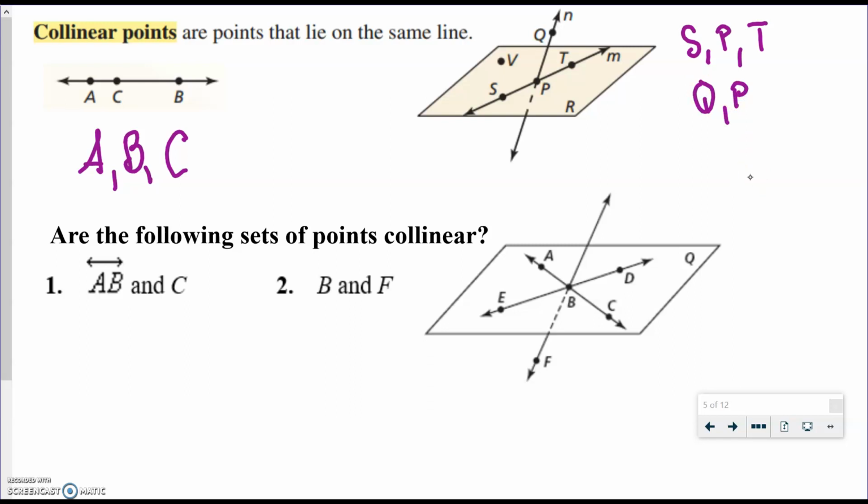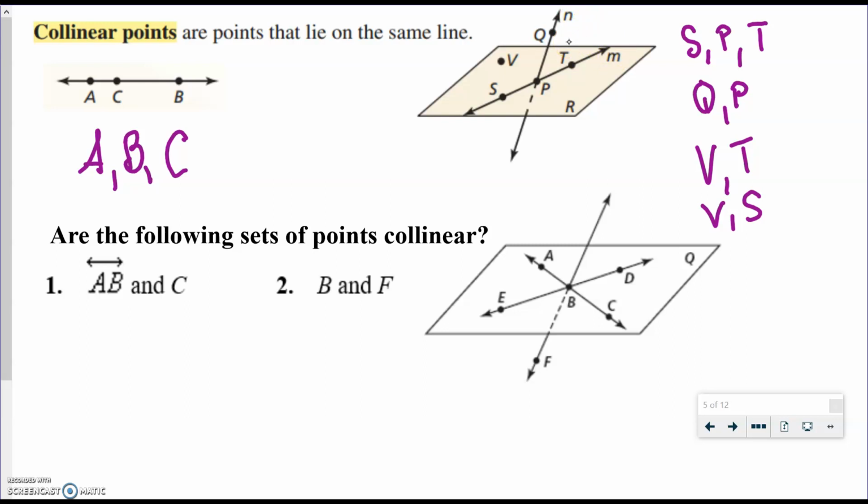Okay, but points V and T could also be collinear, as well as B and S, and really any 2 points, because any 2 points create a line, and there's a line that goes through any 2 points, and that's important to remember. You can always draw a line through any 2 specific points. We couldn't, however, have line MN, because M and N are not points, they're labels for those lines.